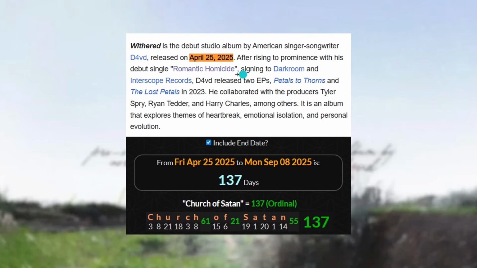But what I was finna say is very interesting, man. Withered is his very first studio album, signing to Dark Room. And check this out, right? About Withered, why don't he call it Withered?